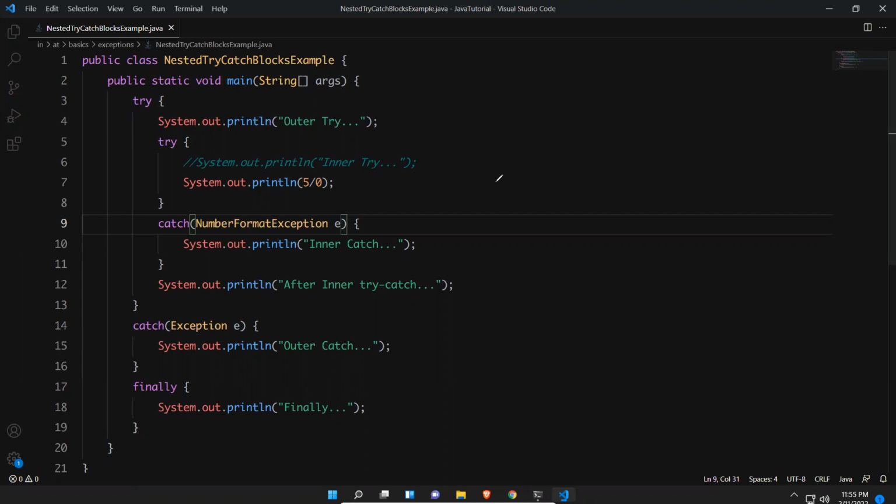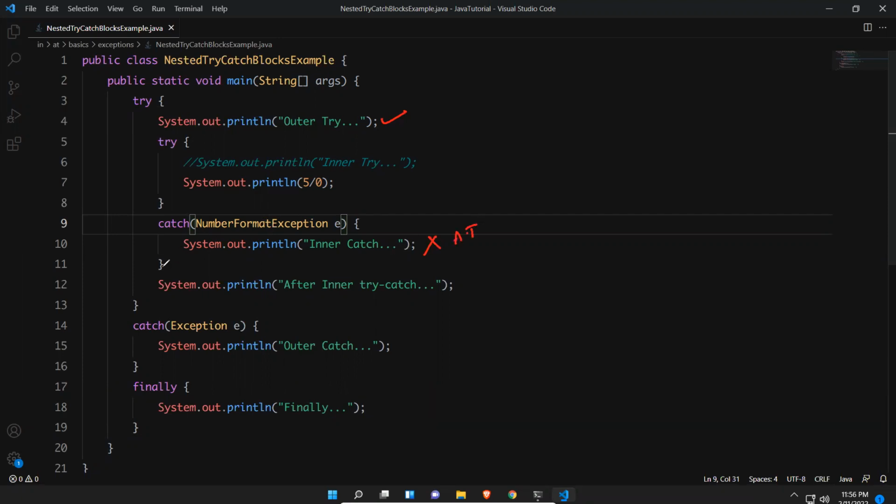So there is no issue in the outer block, so it will print. Here you found a number format exception. If it is a number format exception, it will not print, it will come here. This catch block will not run, as I'm expecting an arithmetic exception, but I found a number format exception, so it will not go here.